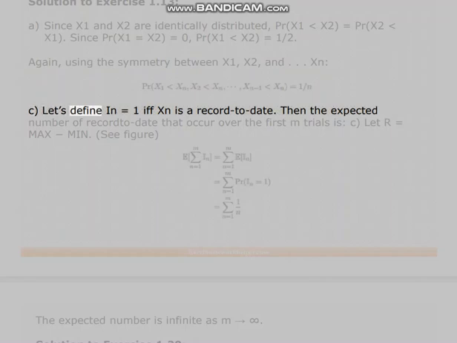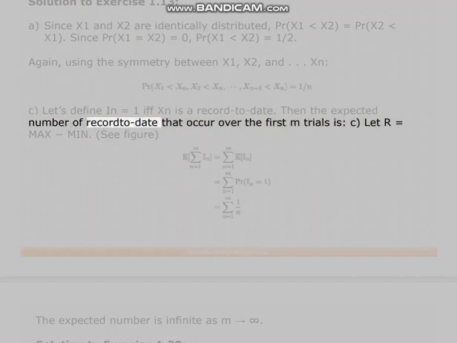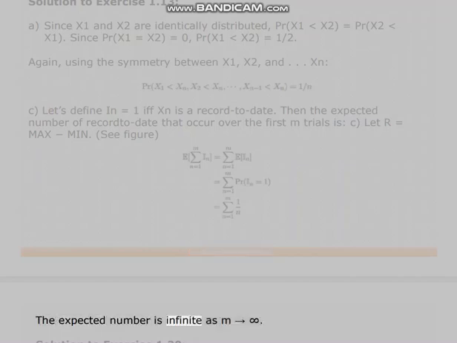C. Let's define A_n equals 1 iff X_n is a record to date. Then the expected number of records to date that occur over the first m trials is... The expected number is infinite as m goes to infinity.